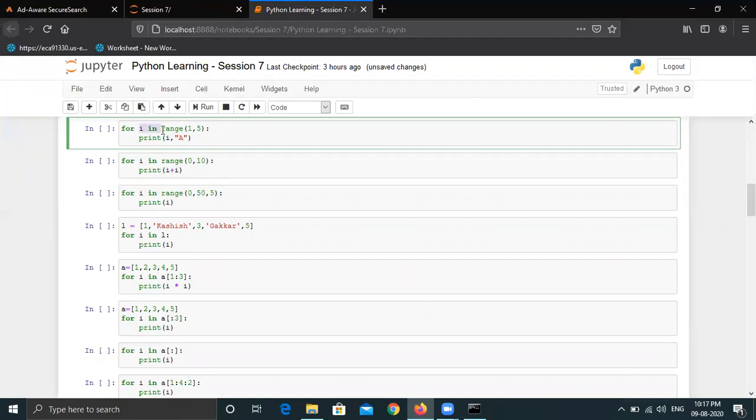So now we are printing for i in range 1, 5. What will be the range in this question? Can anyone tell me? Range 1, 5.